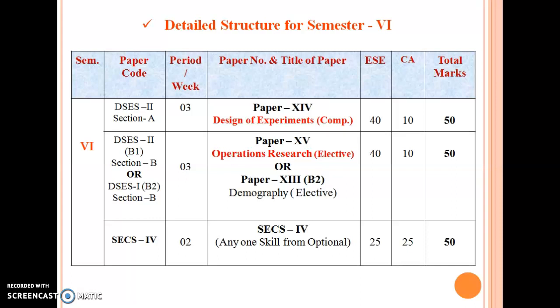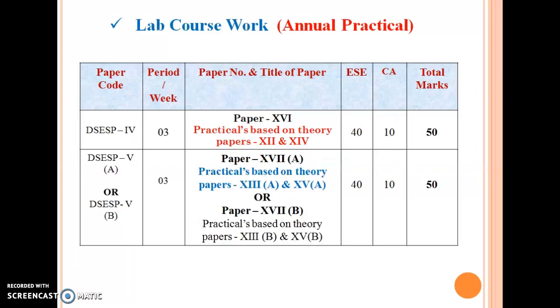This is again 50 marks, 10 for the continuous assessment and 40 for the end semester examination. And SEC, skill enhancement course for statistics, paper number 4. So this is the actual structure of semester 5 and semester 6.